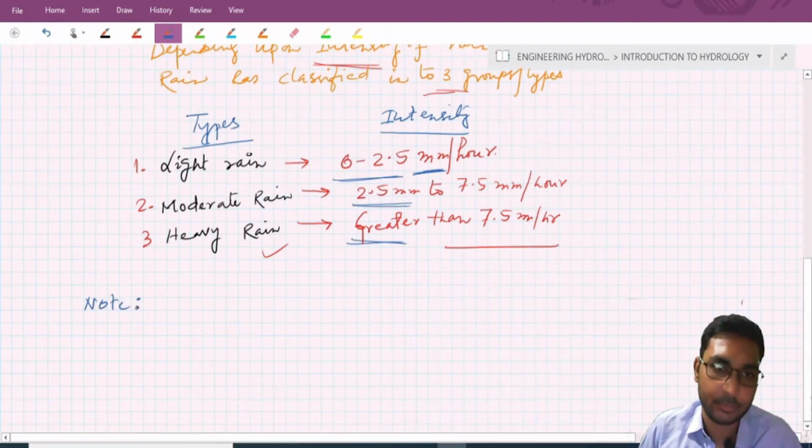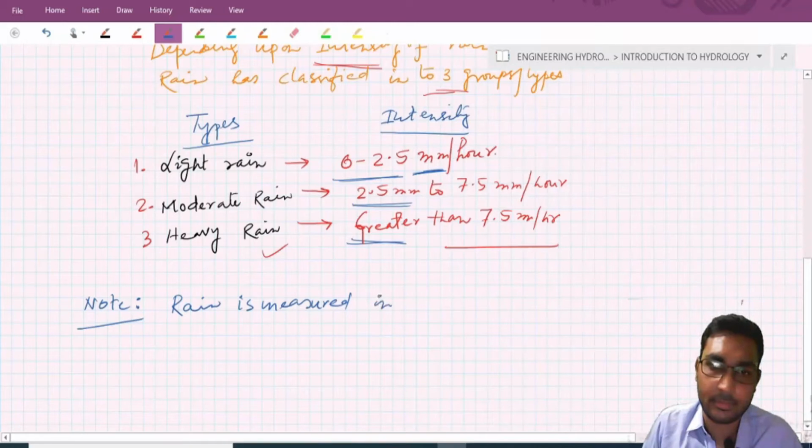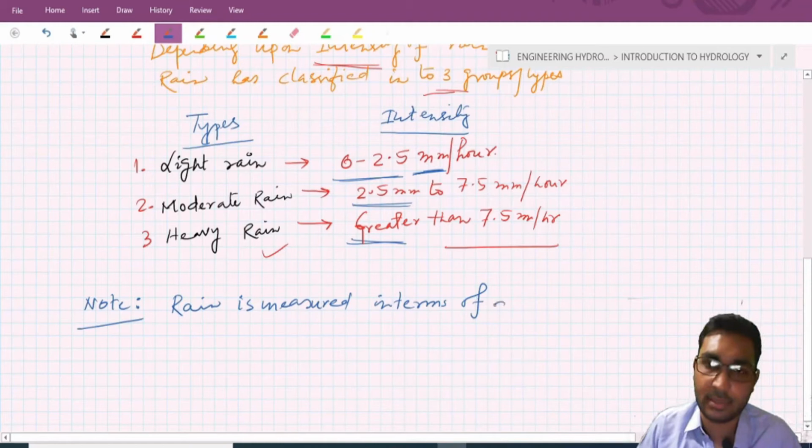Note that rain is measured in terms of depth.